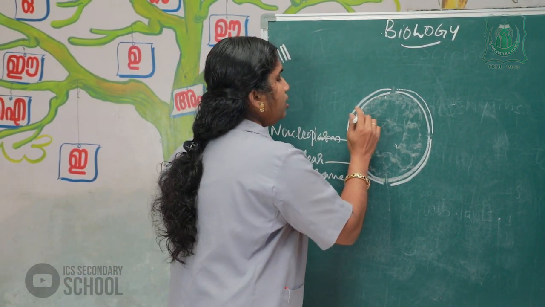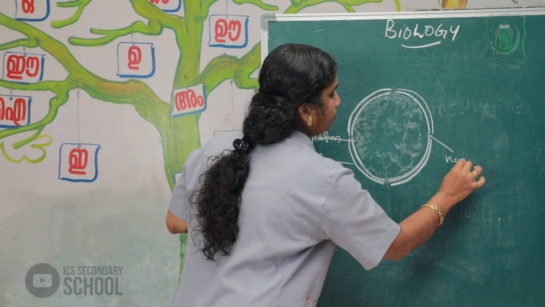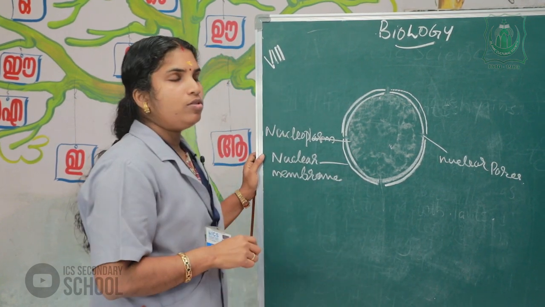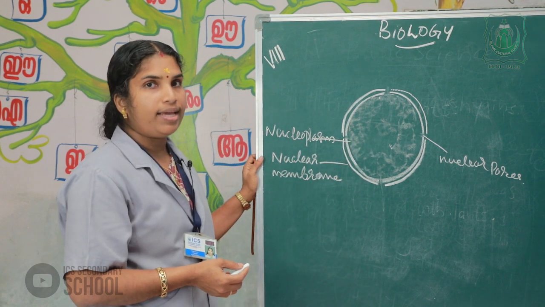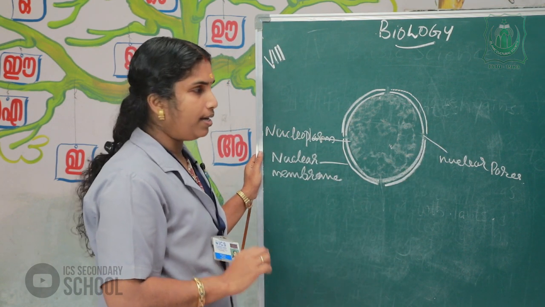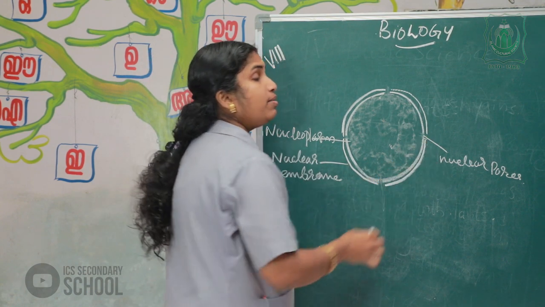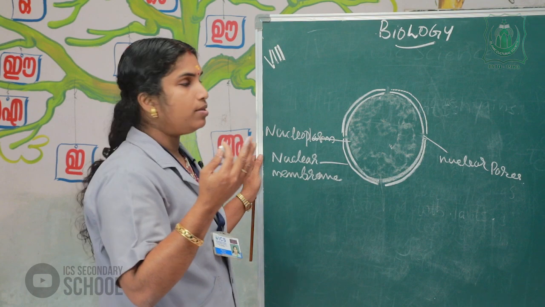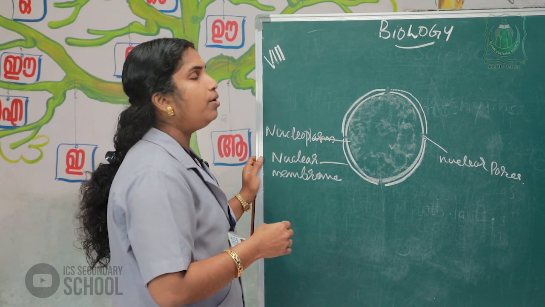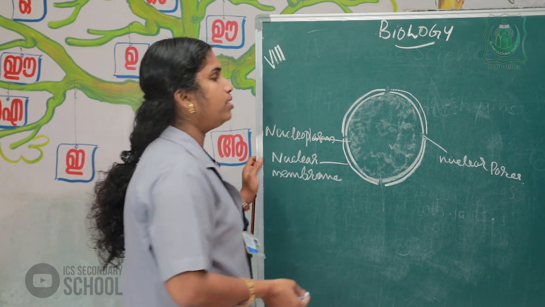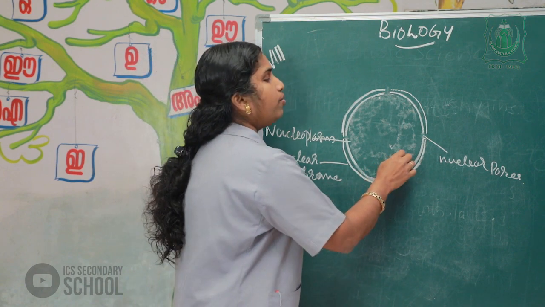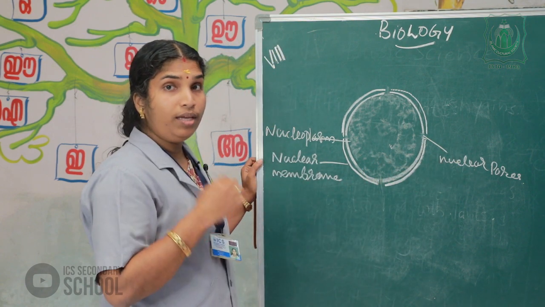Next, small pores. Small pores on the nuclear membrane are called nuclear pores. These pores help in the transportation of substances inside and outside of the nucleus, through the nuclear pore.